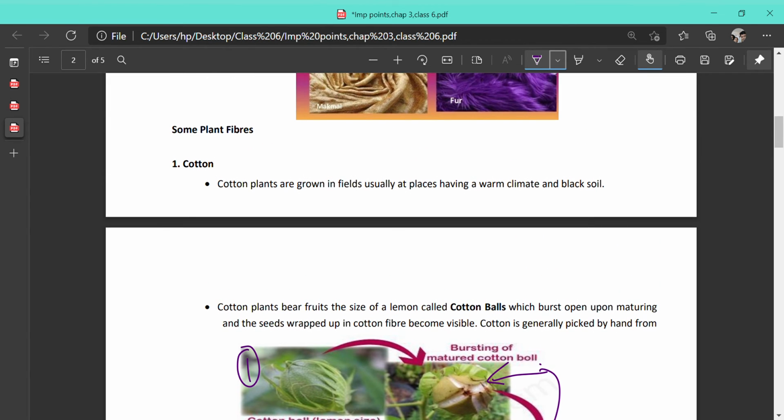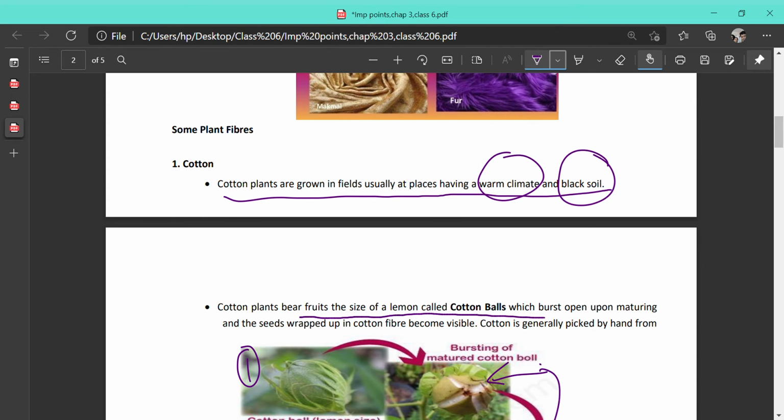So cotton plants are grown in the field, usually in places having a warm climate and black soil. Cotton bears fruit in the size of a lemon. Cotton balls burst open upon maturing, and seeds wrapped up in the cotton fiber become visible. Cotton is gently picked up by hand.